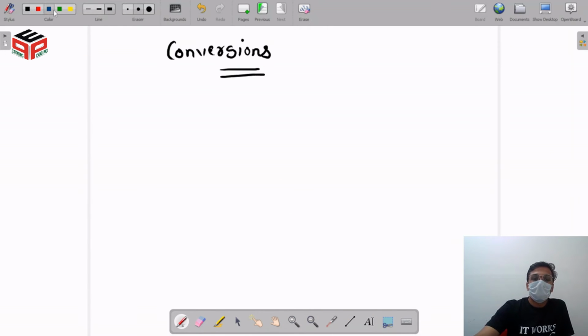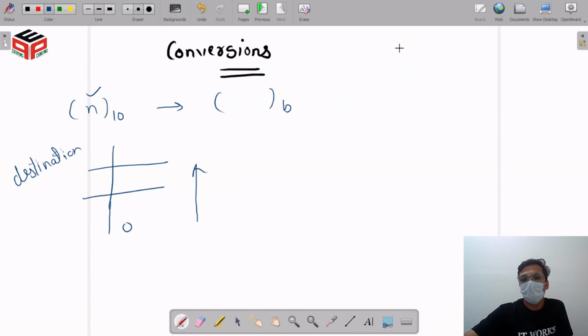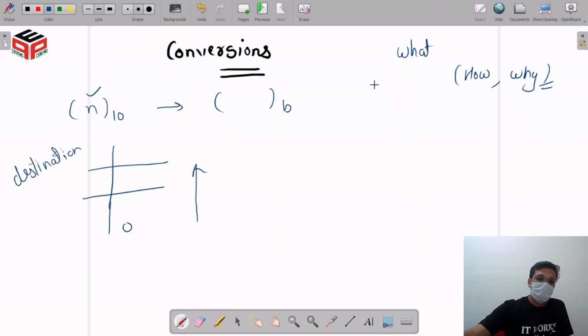So now let's see conversions here. Let's say we have to convert any number n from decimal base to any base, let's say b. What we are going to do here is divide this number by the destination base b until the number becomes 0, and we are going to write the remainders in bottom to up format. Here how and why this works will be seen in our coding videos. So let's say you are given the number 57.